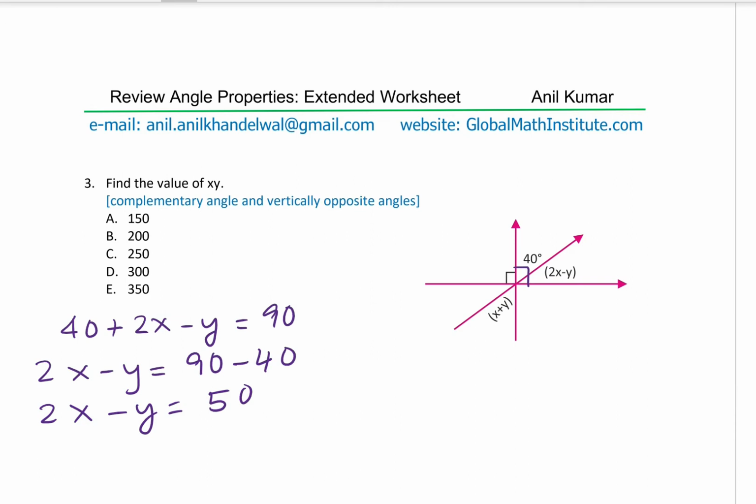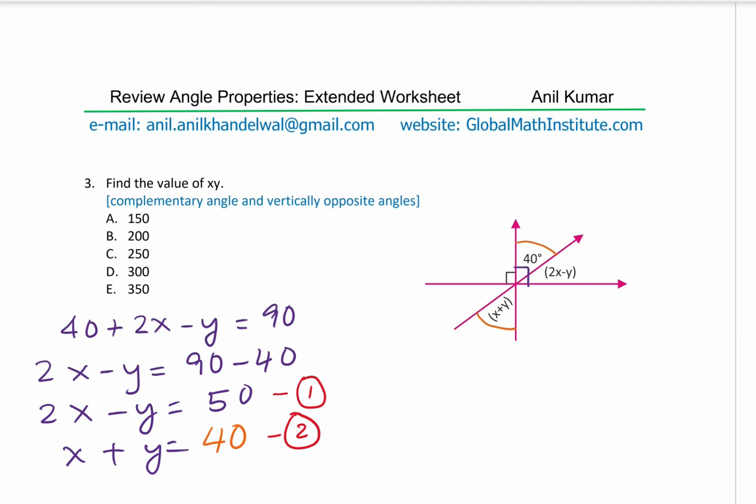And now the other angle here is x plus y. So we can write x plus y is equal to what? Look for the vertically opposite angles. So this angle here is opposite to that angle. Perfect. Which is 40 degrees straight away. Is that clear to you? So x plus y is 40 degrees. So we get the second equation. We'll name them as equation 1 and 2. And now we can eliminate and find the answer. Is that clear to you?